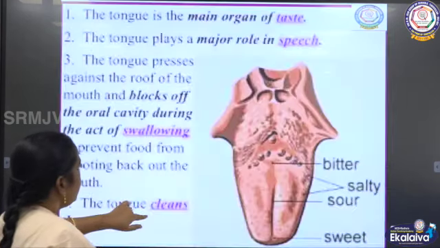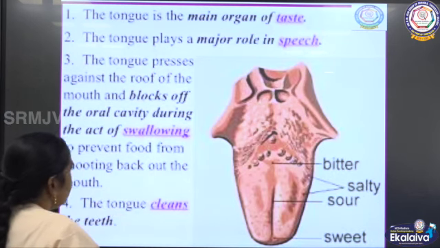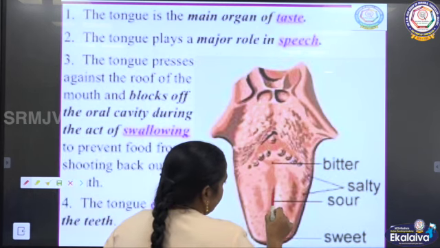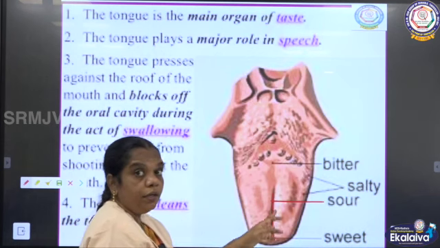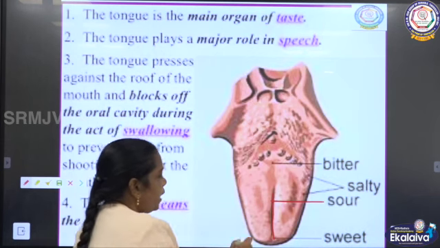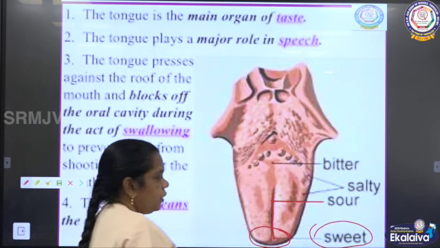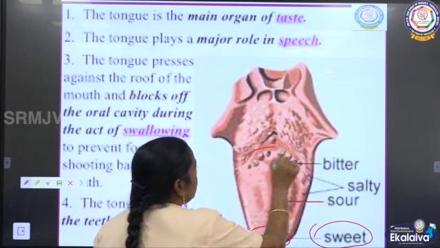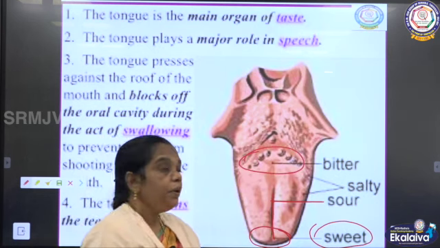You can see the parts of the tongue where the taste is sensed. The sour can be tasted in the middle of the tongue, and at the tip of the tongue we can get the sweet as well as the bitter. At the bottom of the tongue we can taste the bitter taste.